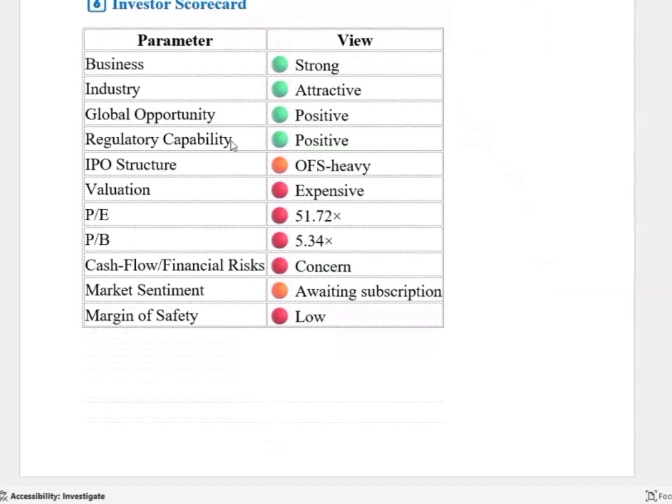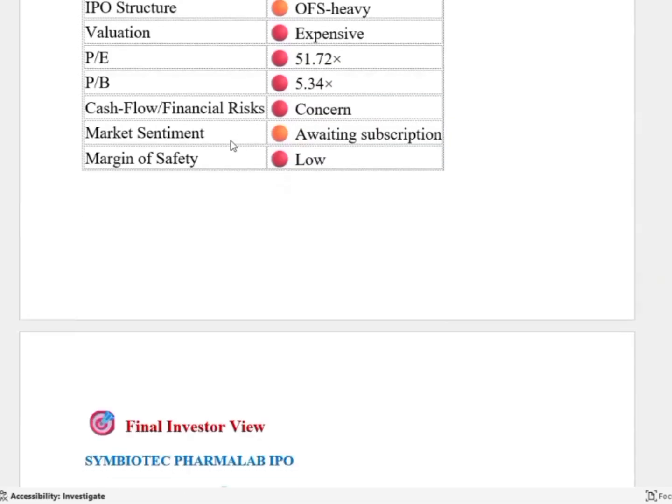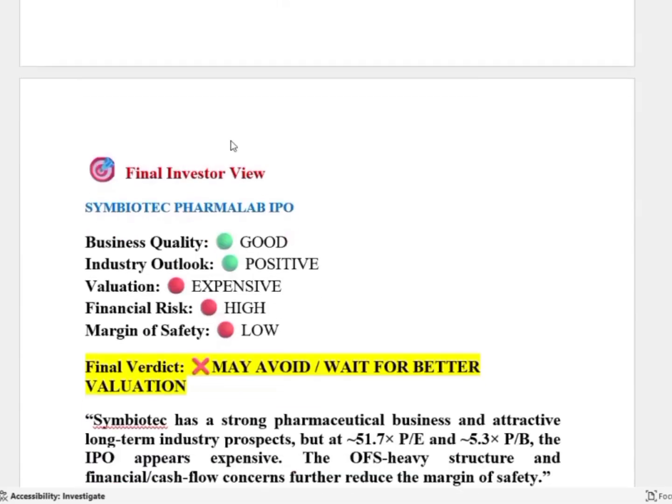Investor scorecard, sorry. Business is strong, industry attractive, global opportunity positive, regulatory capability positive, IPO structure OFS heavy, valuation expensive. PE 51.72, PB 5.34, cash flow and financial risk a concern, market sentiment awaiting subscription, margin of safety low. You should not even use the word low. I have put low, but it's not even low. It is negative, I should tell.